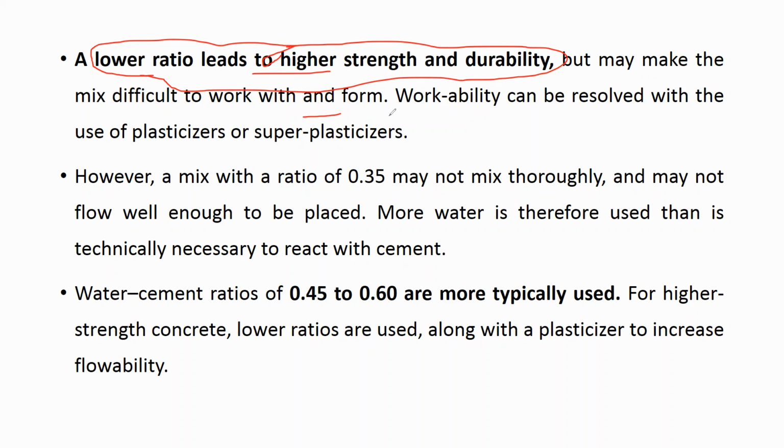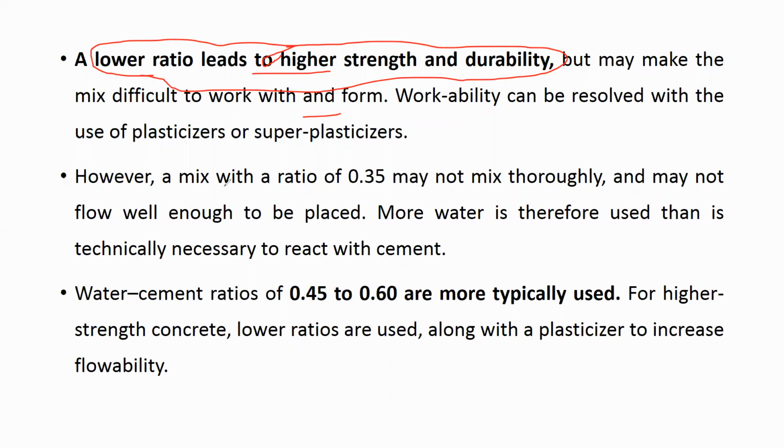Other than these four ingredients, if we add either plasticizer or super plasticizer, it will increase the workability of the concrete. Though your water cement ratio is less, you can still increase the workability by using this admixture. So by adding plasticizer or super plasticizer, you can increase the workability of concrete while keeping the lower water cement ratio.